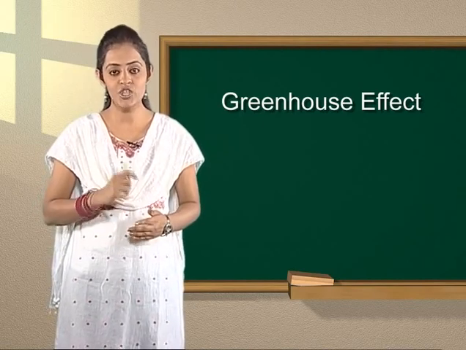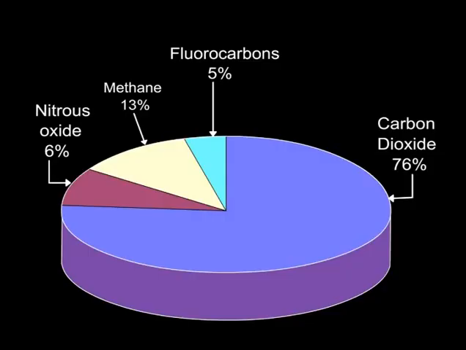This graph depicts the distribution of GHG in the Earth's atmosphere. Carbon dioxide contributes more as a greenhouse gas, while nitrous oxide, methane, and fluorocarbons also play a role as greenhouse gases.